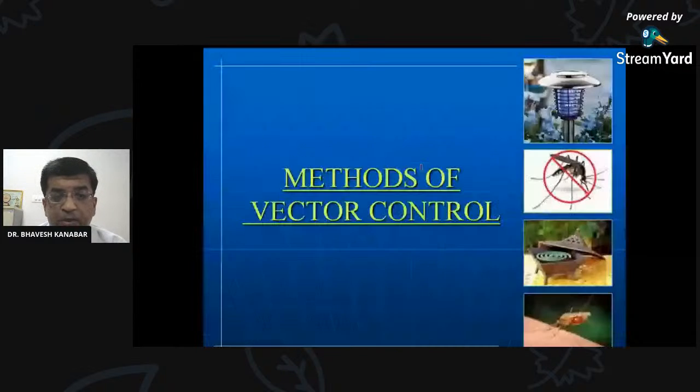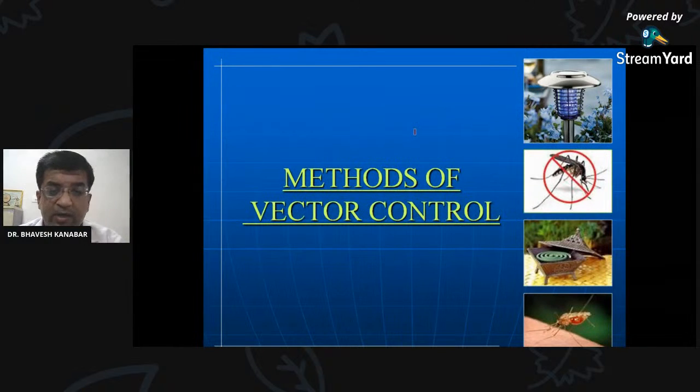Because this vector spreads such types of diseases, particularly malaria, chikungunya, dengue, these are very common. Nowadays, in monsoon and post-monsoon season, there will be a rise of dengue, malaria as well as chikungunya cases because of the increasing breeding of mosquitoes. So we need to control this vector. We need to control mosquitoes.